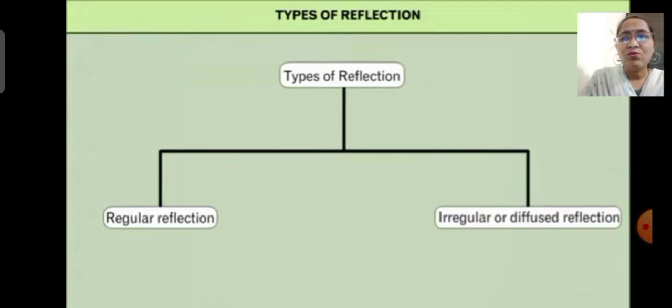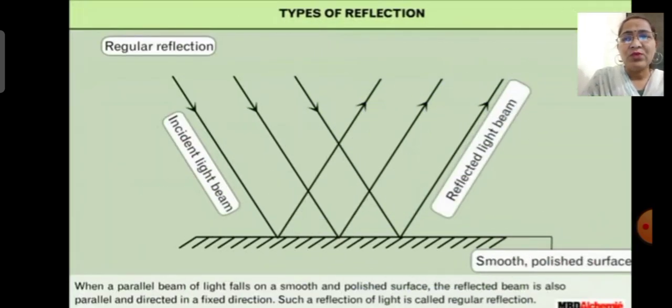Let us see what regular reflection is. When a parallel beam of light falls on a smooth and polished surface, the reflected beam is also parallel and directed in a fixed direction. Such a reflection of light is called regular reflection. Students, here on the screen, I have shown you the diagram of regular reflection, in which the parallel beam of light is falling on a smooth and polished surface, and these rays are reflected back parallelly and in a fixed direction. Such a type of reflection is known as regular reflection.